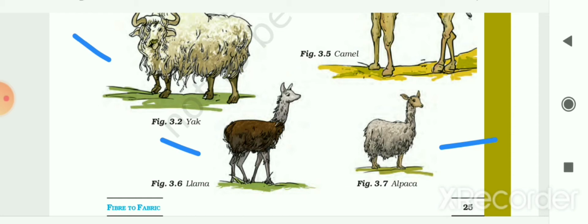Both animals are from the camelid family. The llama and alpaca are domesticated and social animals. These animals also give us wool. Both are similar in looks, but the llama is bigger in size compared to the alpaca.